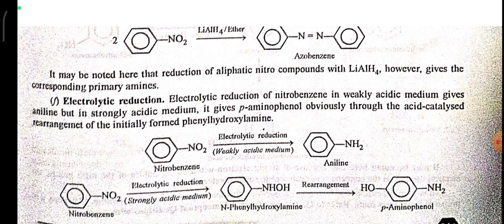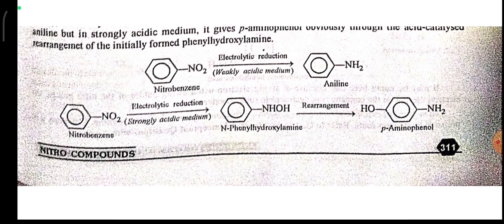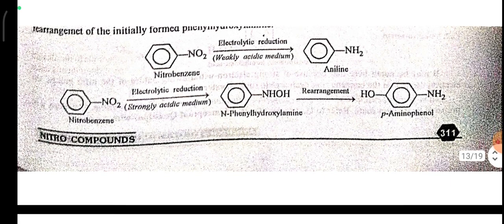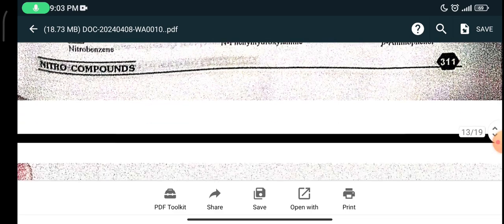The electrolytic reduction of nitrobenzene in weakly acidic medium gives aniline, but in strongly acidic medium it gives para-aminophenol, obviously through the acid-catalyzed rearrangement of initially formed phenylhydroxylamine. Here nitrobenzene undergoes electrolytic reduction in weakly acidic medium and forms aniline. In the electrolytic reduction under strongly acidic medium, nitrobenzene forms N-phenylhydroxylamine, and then after undergoing rearrangement it forms para-aminophenol.